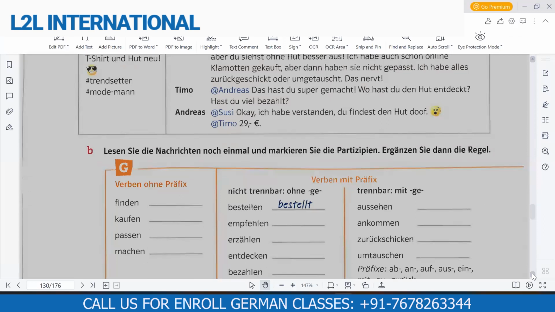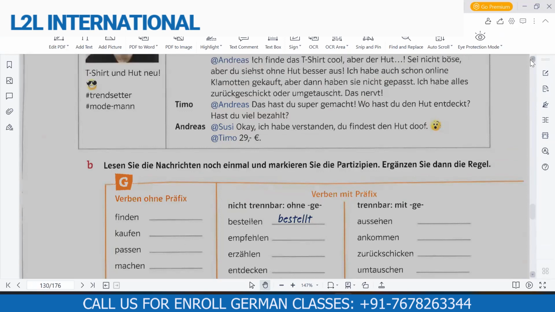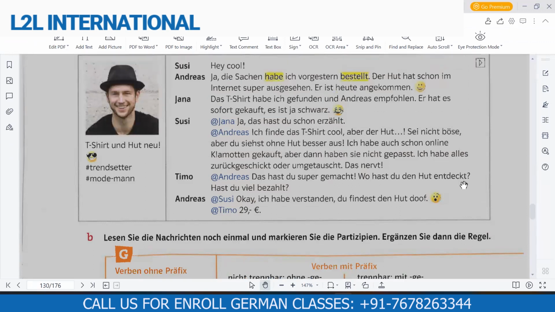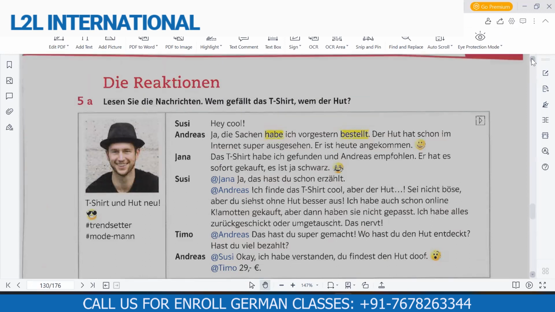But how would you understand it if you have not learned Partizip? Okay. Fine. Okay, then if you want to do it, then let's do it. But I think we should skip it. Okay, we can skip it.